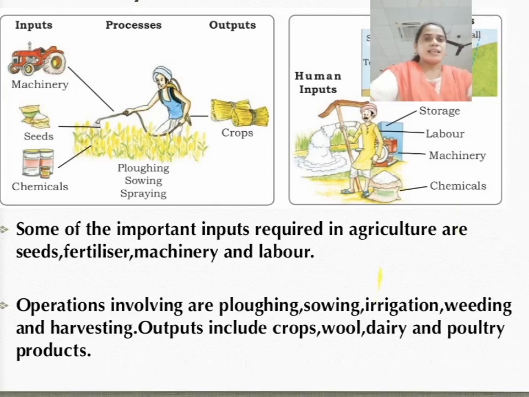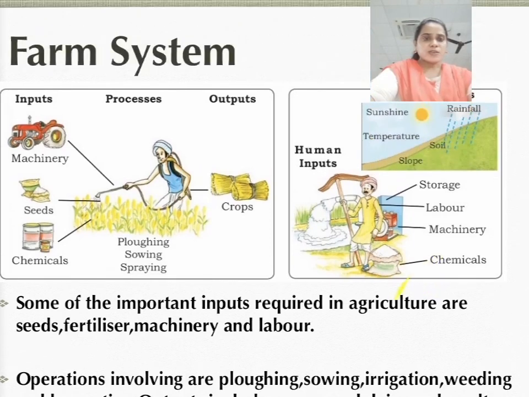You can see this diagram. Input, process and output examples are given here. Input: machinery, seeds, chemicals. Then you can see spraying, ploughing, sowing. This will come in the process, and output is crops.